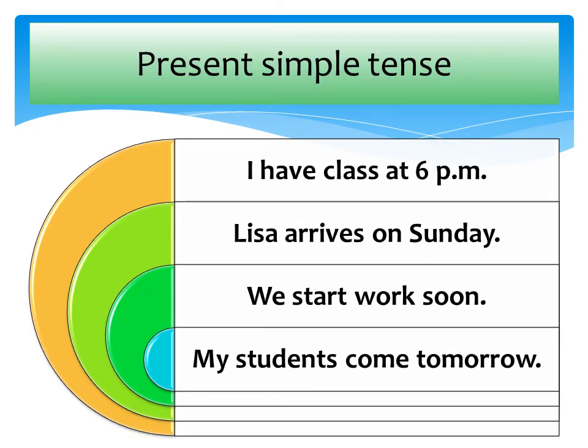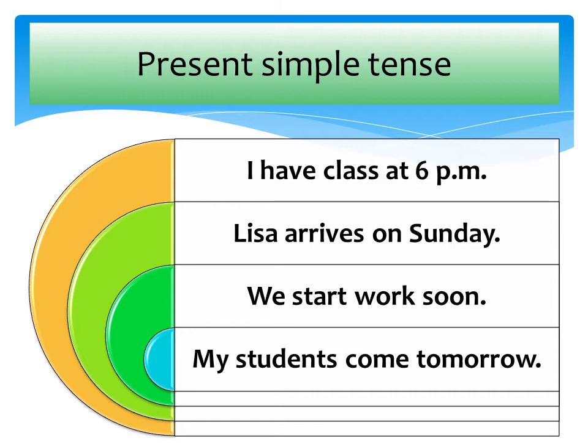Speakers occasionally use the present simple tense to talk about something that will happen in the near future. Now, this can be a little confusing, but we are not using the future tense. We are using the present simple tense. It is possible to do that, and it is actually common for people to do that. Again, for something that will happen in the near future.